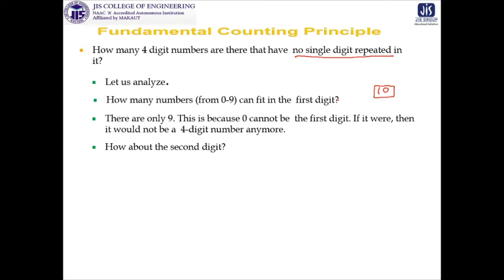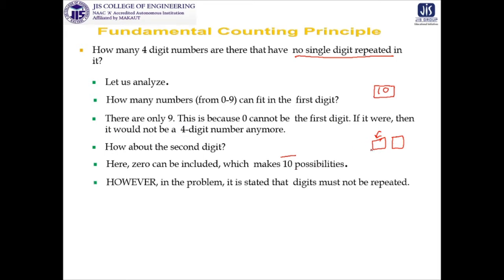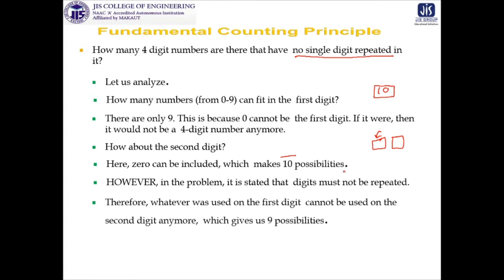If we think about the second position, look at this, 0 can now be included. So there are 10 possibilities, but look at this, due to the condition that no single digit is repeated, the digit we have kept in the first position is not allowed in the second position. So ultimately, effectively there are 9 possibilities, because we are not going to consider the digit which is already taken in the first position.